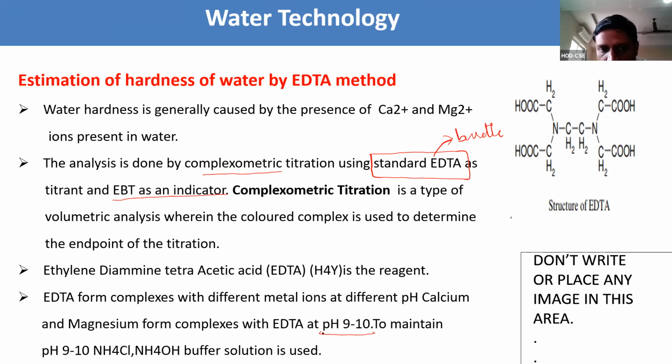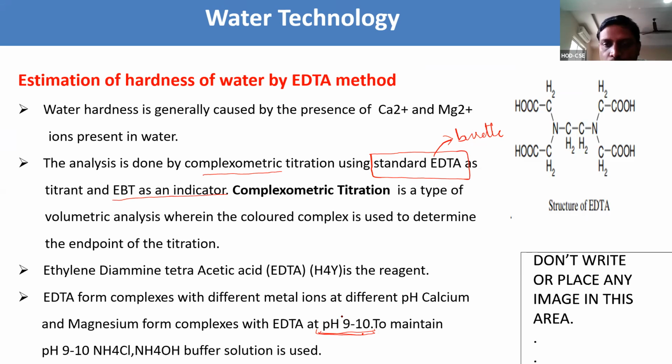Because of this reason we are using ammonium chloride and ammonium hydroxide to maintain the constant pH. To maintain this pH 9 to 10, we use buffer solution. The buffer solution is a mixture of ammonium chloride and ammonium hydroxide, and its main use is to maintain the constant pH.